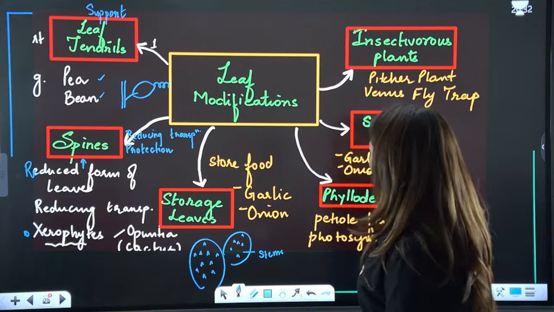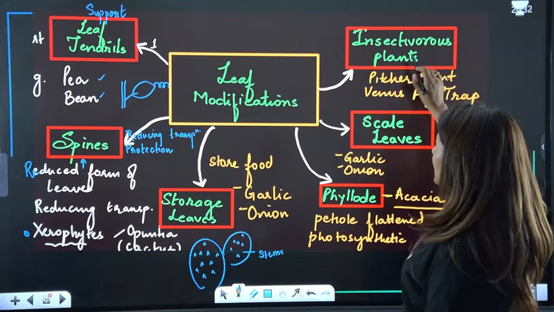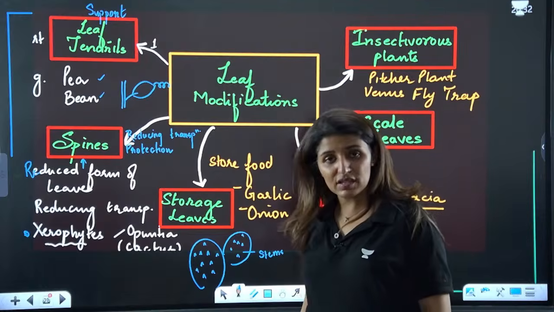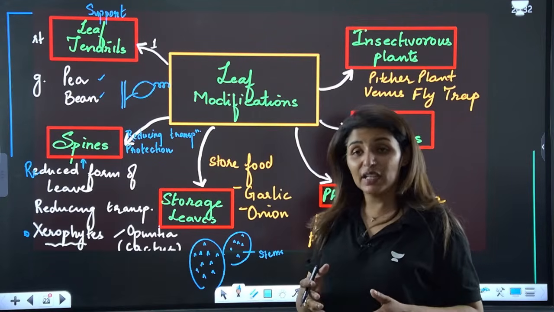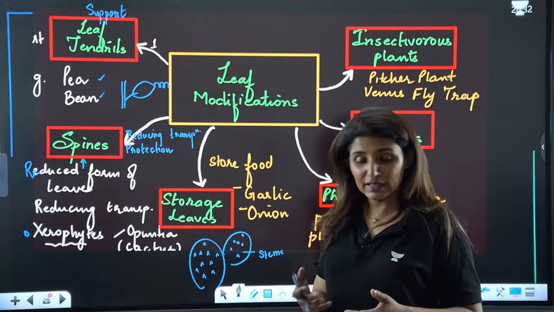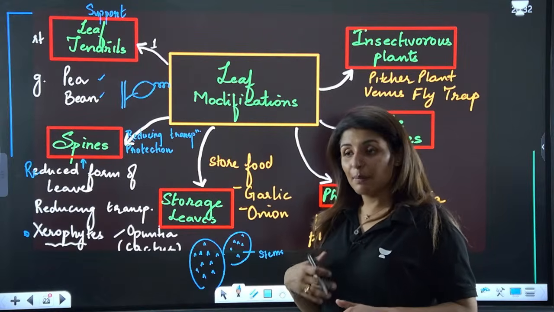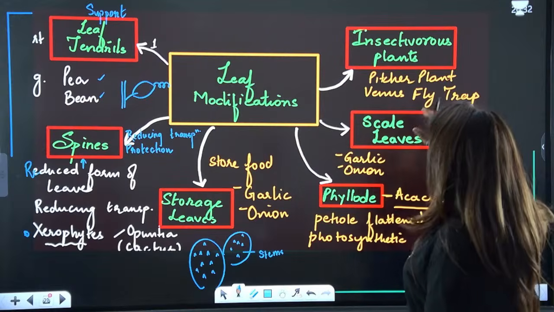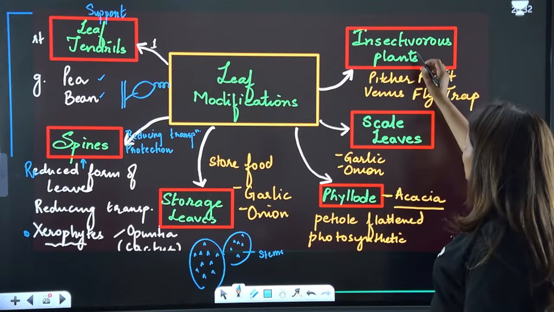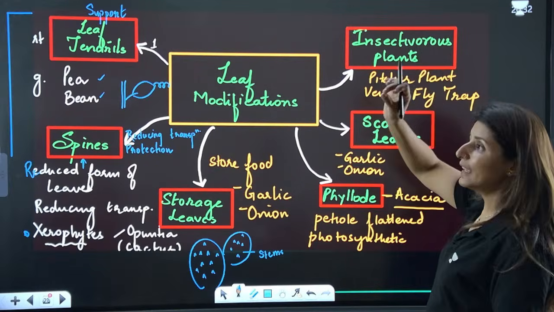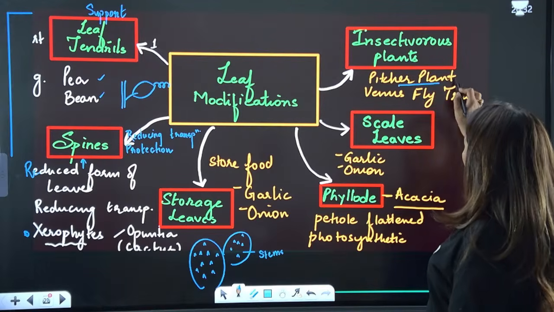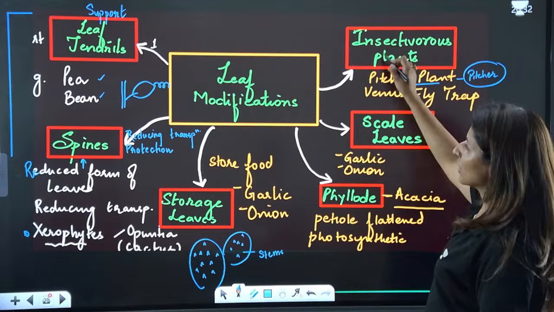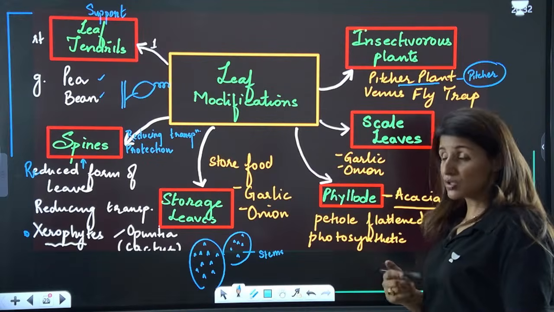Is that clear? Now talking about insectivorous plants. Insectivorous plants have leaves and perform photosynthesis, but they are partially heterotrophic. They make up for their nitrogen needs by ingesting insects and small animals, right? In order to trap those organisms, they have special leaf modifications. So the pitcher plant will have that pitcher. All those structures are modifications of leaves.